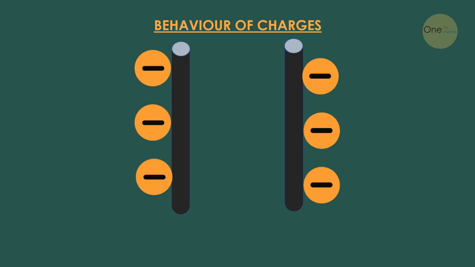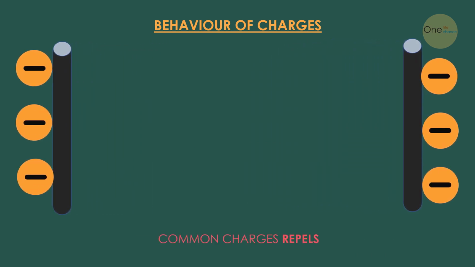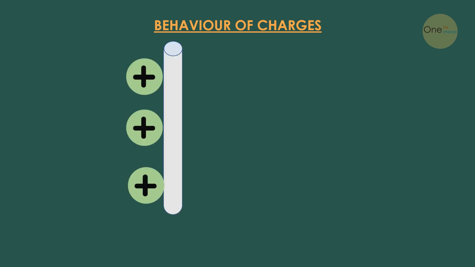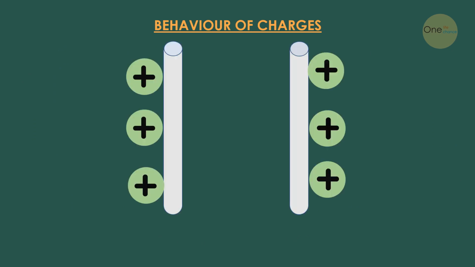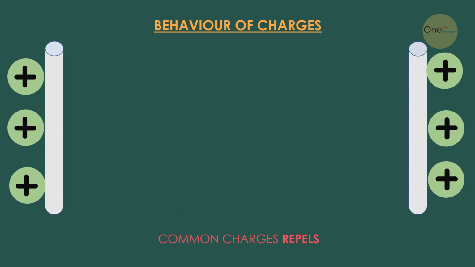Let us see the behavior of charges. If we take two negatively charged PVC pipes and try to bring them near, they repel each other because common charges repel. In another case, if we take two positively charged glass rods and try to bring them near, they repel each other because common charges repel.